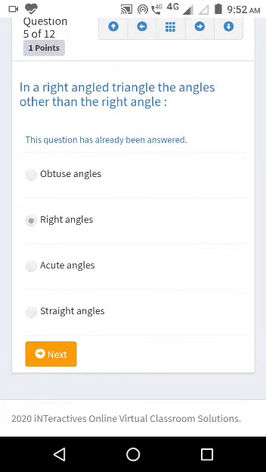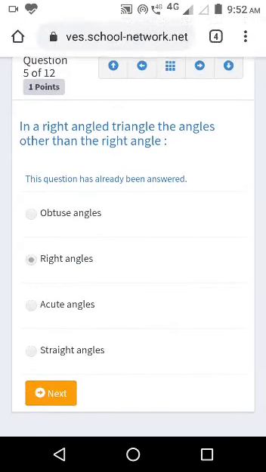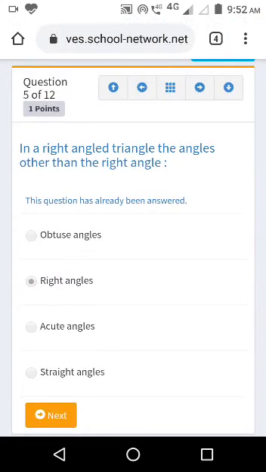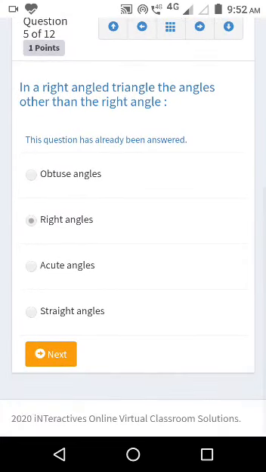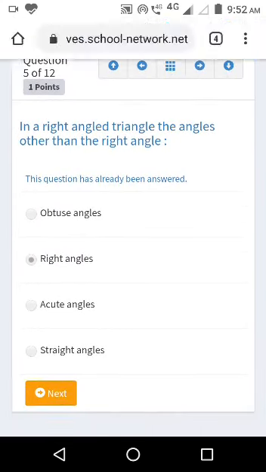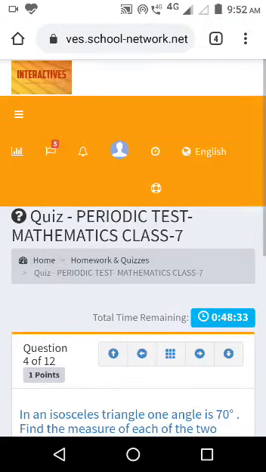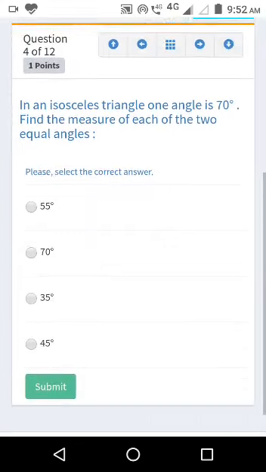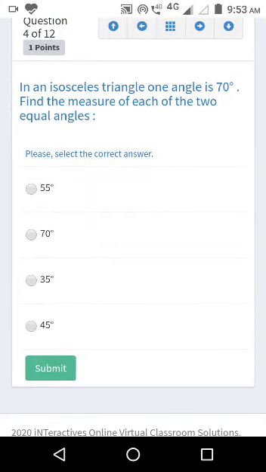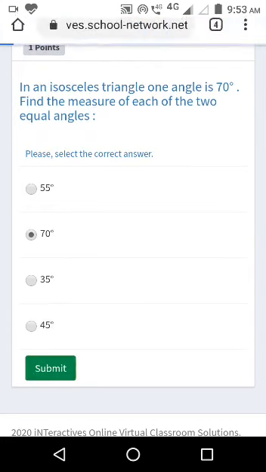Once you have selected an answer for a particular question, you cannot change anything over here. So click on the back button. These questions I had not attended, I had not answered anything over here. So I'll answer them and click on the submit button.